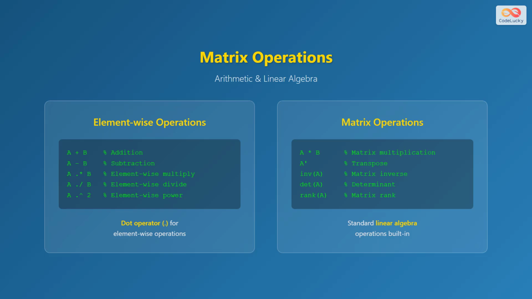Matrix multiplication uses the asterisk symbol without the dot, transpose uses the apostrophe, and MATLAB provides built-in functions for common operations like inv for matrix inverse, det for determinant, and rank for matrix rank. Understanding when to use element-wise versus matrix operations is fundamental and frequently tested in interviews.